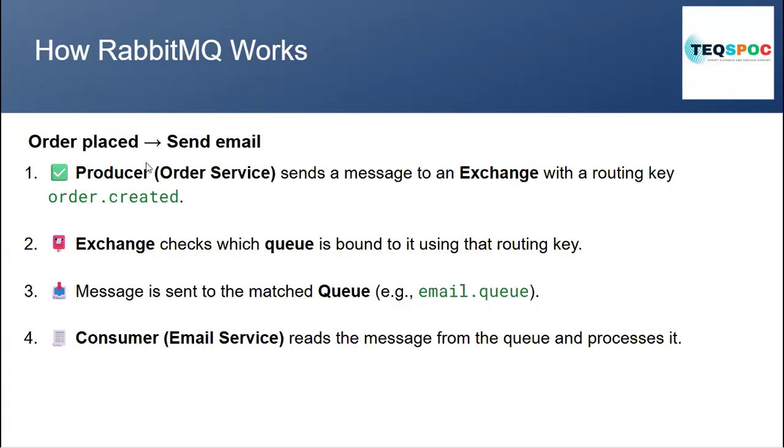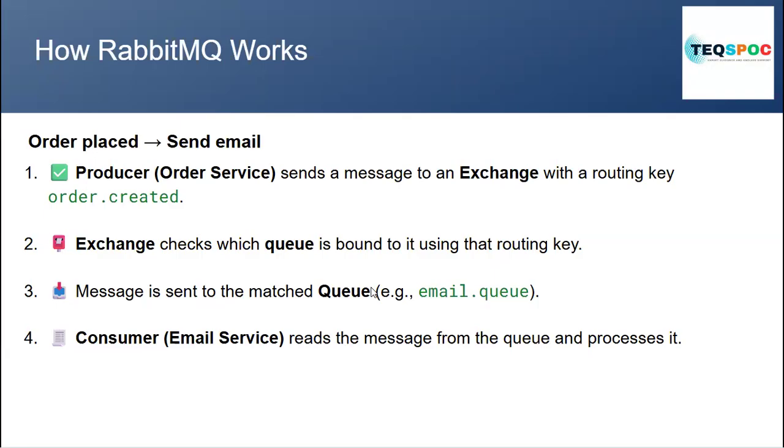The producer is the order service. It sends a message to the exchange with a routing key, order.create. Then the exchange checks which queue is bound to it using the routing key. Then the message is sent to a message queue like email.queue, and it is stored in this format. Then the consumer, that is the email service, the second service, reads the message from the queue, processes it and sends the email.